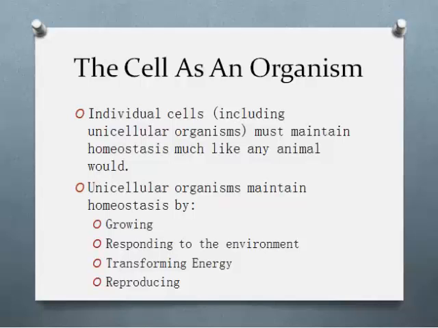One example of this would be you sweating. Unicellular organisms maintain homeostasis by growing, responding to the environment, transforming energy, so this would be either acquiring energy through eating an animal or plant, or if you are a plant, you basically need to convert the sun's energy into a usable form. And finally, by reproducing. You need to make other versions of yourself so you can carry on the species.